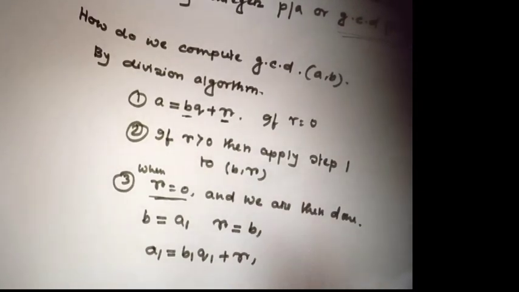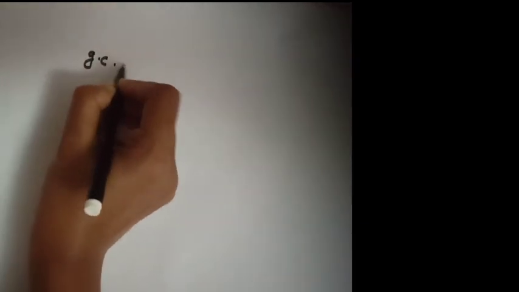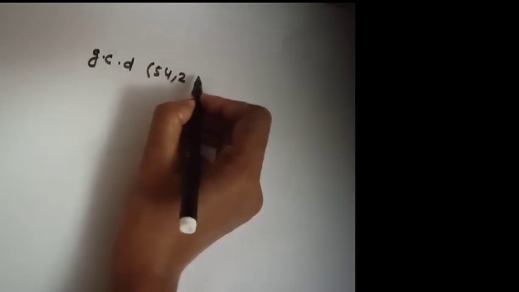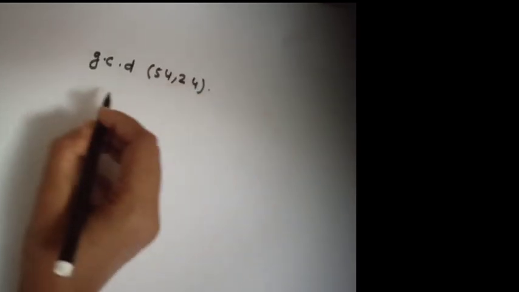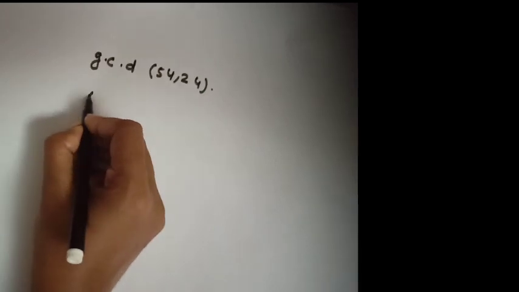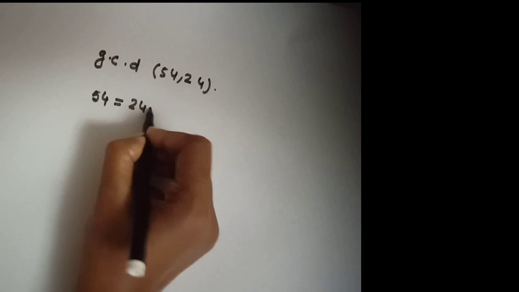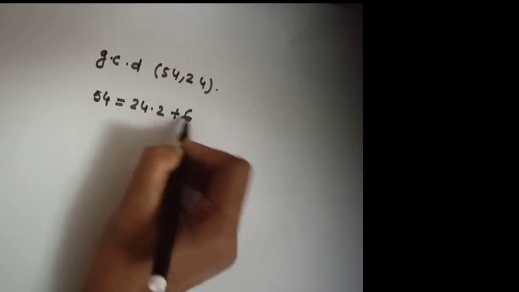Okay. Let's see one example. What will be the GCD of 54, 24? By the division algorithm, we can write 54 equals 24 times 2 plus 6. Okay.